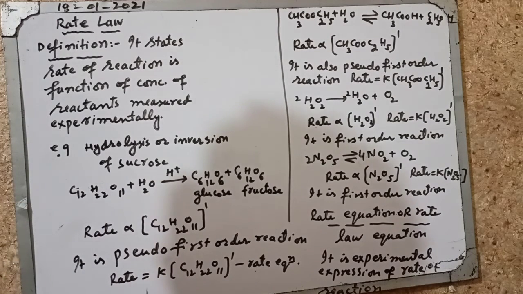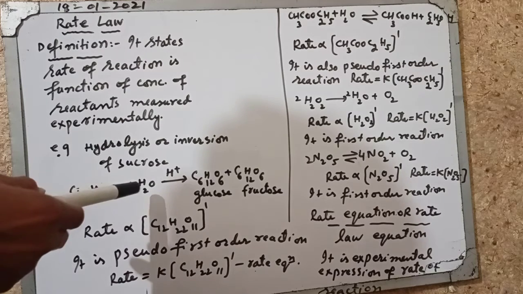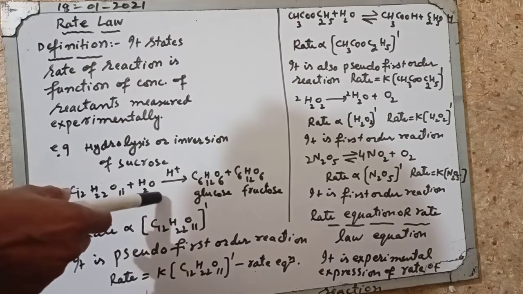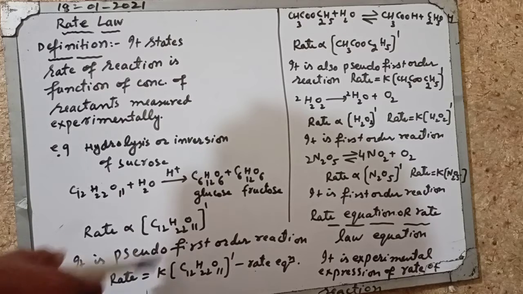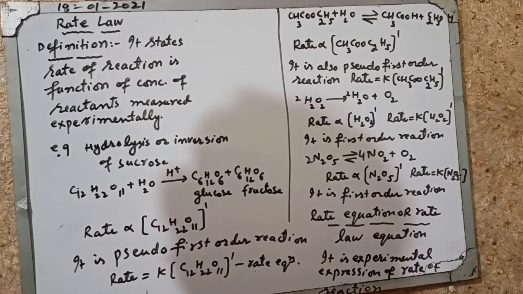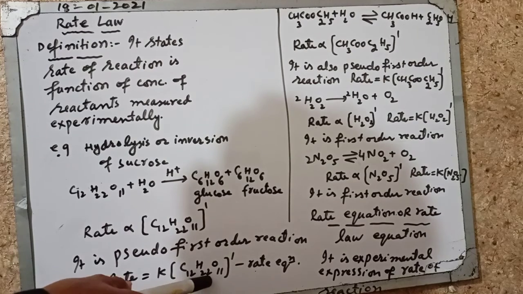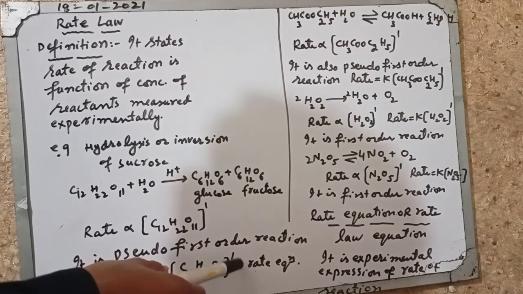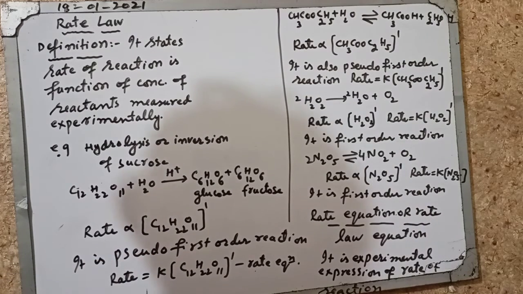Such reactions in which two reactants are involved, but the rate of reaction does not depend upon the concentration of one of the reactants because it is in large excess, are called pseudo first order reactions. So this reaction is a pseudo first order reaction. The rate equation becomes rate = K into the concentration of C12H22O11 raised to 1. It is the rate equation.